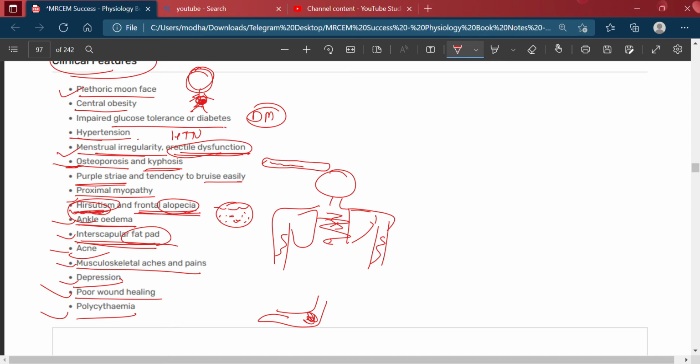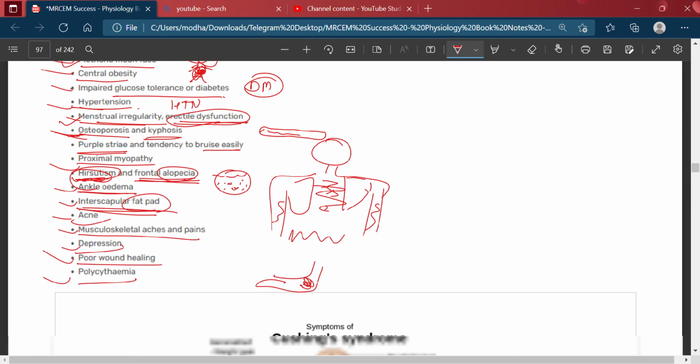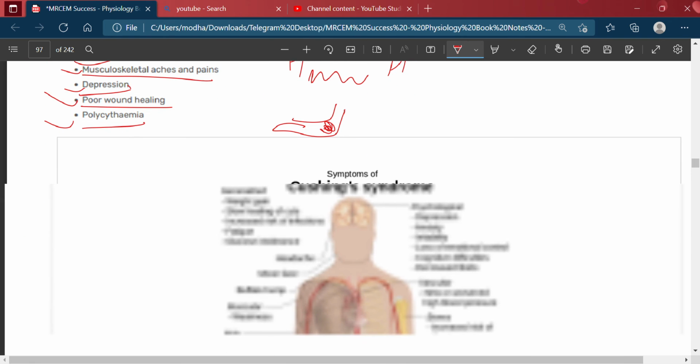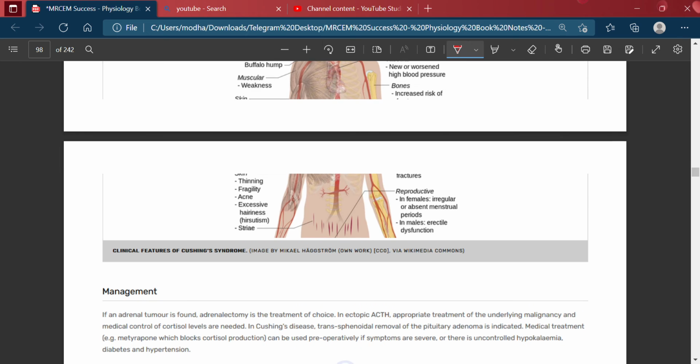Then proximal myopathy, purple striae and tendency to bruise easily, then osteoporosis, kyphosis, menstrual irregularities, erectile dysfunction, then hypertension, diabetes, central obesity, and moon face. These are the characteristics of Cushing syndrome.